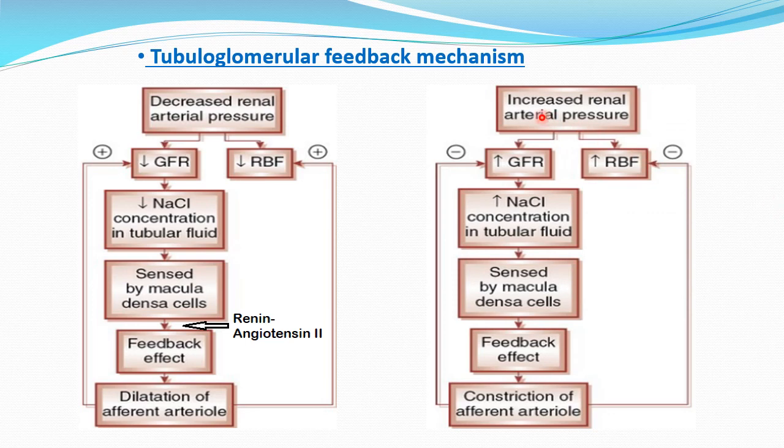And on the other side, whenever there is increase in the renal arterial pressure, which is causing increased GFR, that will lead to increased sodium chloride concentration in renal tubular fluid. That will be sensed by the macula densa cell. And here, with increased sodium chloride concentration, the macula densa cell will, via feedback effect, release the vasoconstrictors, okay, that are affecting the efferent arterioles mainly. So the constriction of the efferent arterioles will lead to decrease in the GFR. So in this way, this tubuloglomerular feedback mechanism will help to maintain the GFR. So these are the important renal regulatory mechanisms that will regulate the GFR.